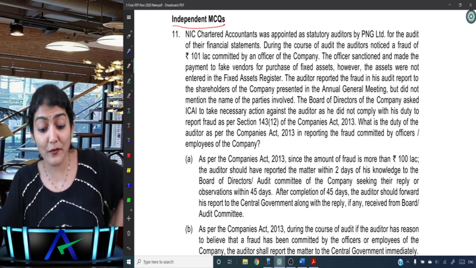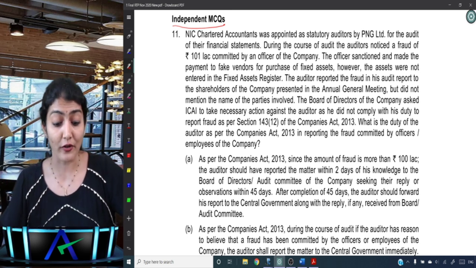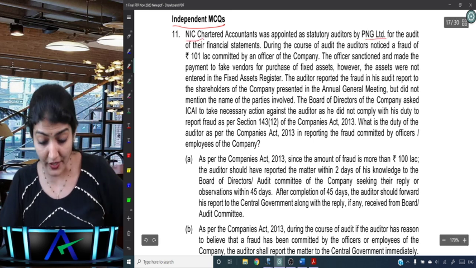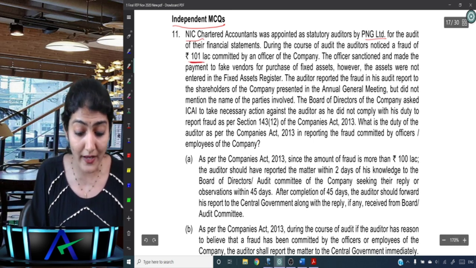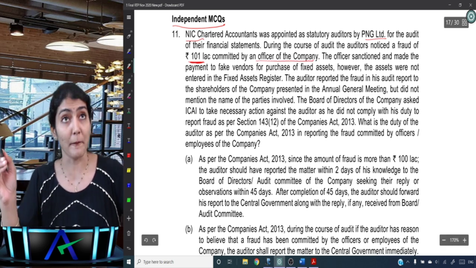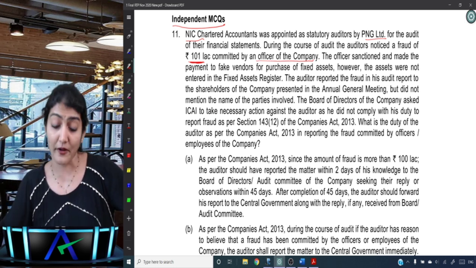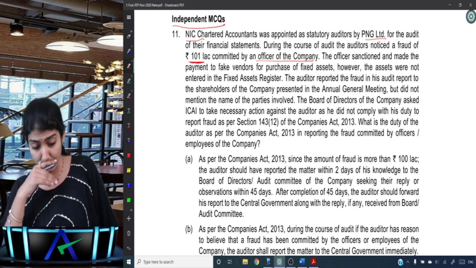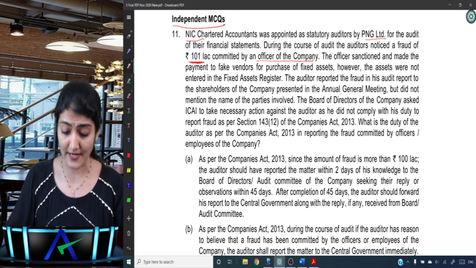Okay, boss is always right. NIC Chartered Accountants was appointed as statutory auditor by PNG Limited for audit of their financial statement, right? So NIC appointed to do the audit of PNG. During the course of the audit, the auditor noticed a fraud of 101 lakh, that is 1 crore or above, right, committed by an officer of the company. So 143.12, duty to report the fraud to CG, 1 crore or above. Okay, the officer sanctioned and made the payment to fake vendors for purchase of fixed assets. However, the assets were not entered in the fixed assets register.